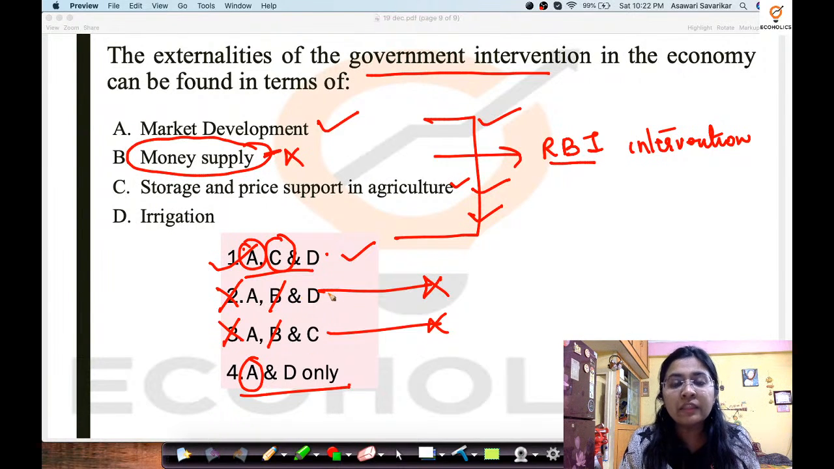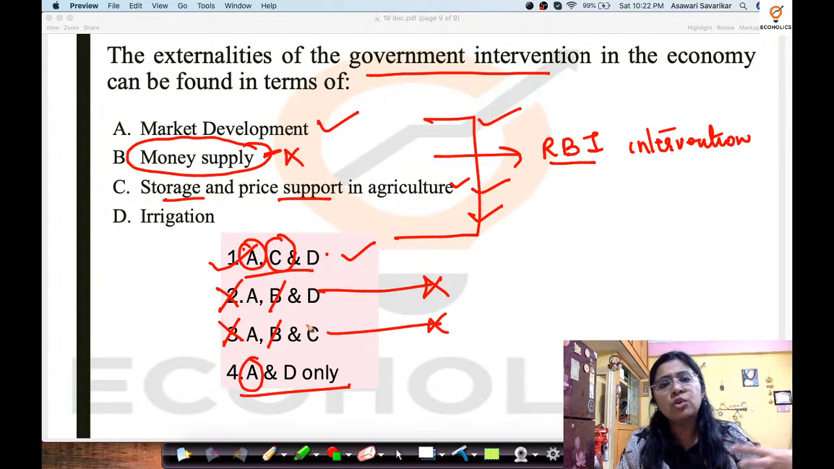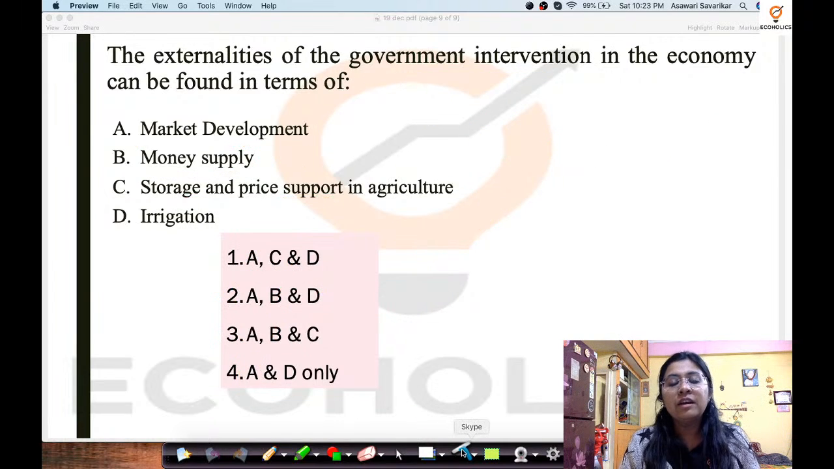Now we know for a very important fact that there are so many facilities which are given by the government intervention and public expenditure. So much goes in supporting the farmers, supporting for MSP, or there are so many other food security related things, storage houses, warehouses which are made specifically for agricultural products. So which is why the correct option becomes A, C, D. Okay, so this is the correct option for this question.